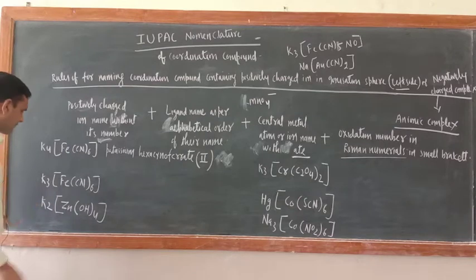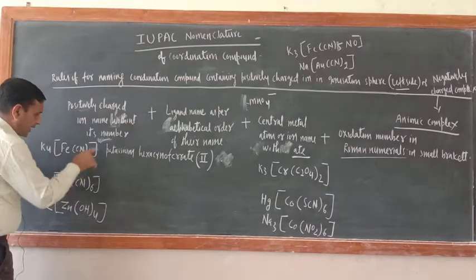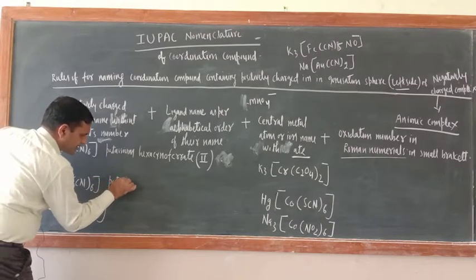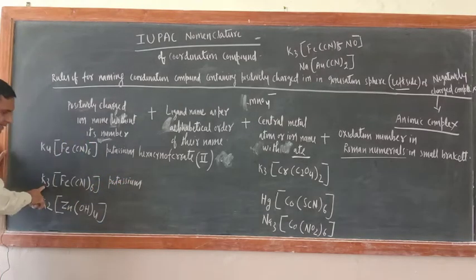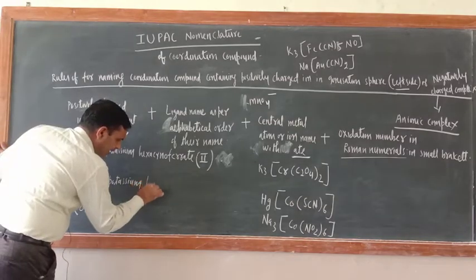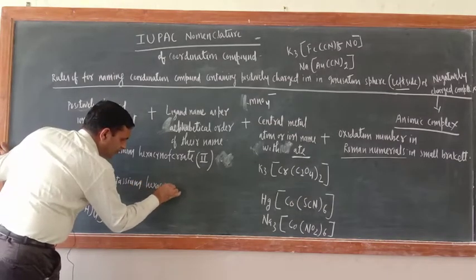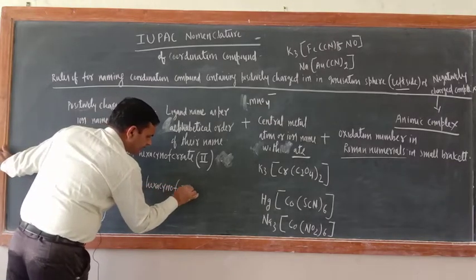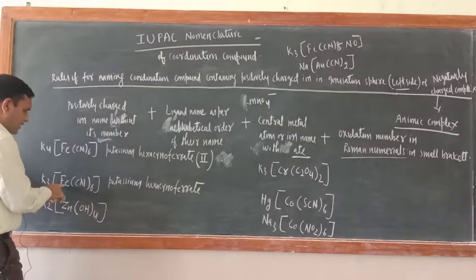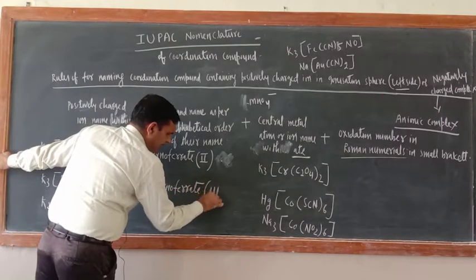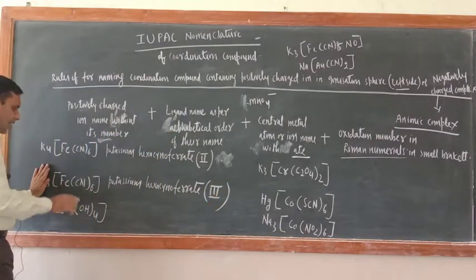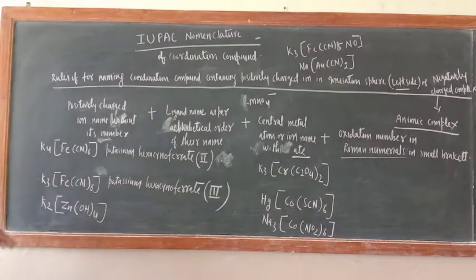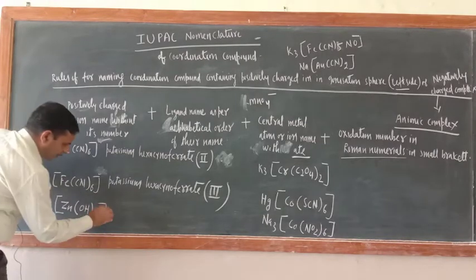Now what about this one? Now just see. Potassium only. The number should not be mentioned. Here potassium, then hexacyano. Again what should be there? Ferrate. This time what is the oxidation state? Ferrate, 3. Now if it is an ion, here 3 negative is there, then here you should write ion. Correct? No problem. Now what about this one? Potassium.